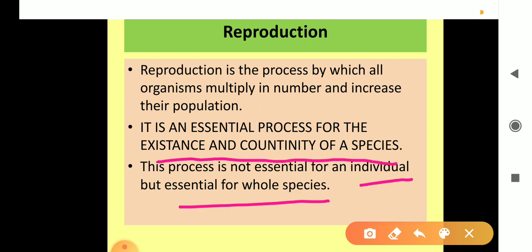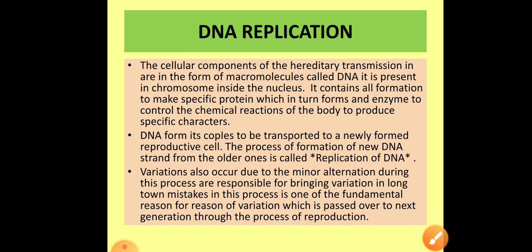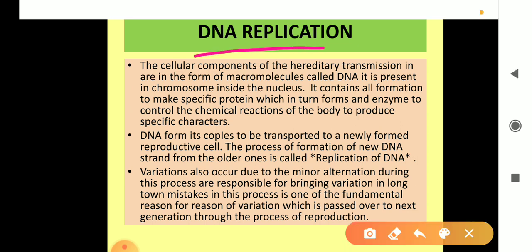The continuity of life on the earth from its origin to the present day has been possible only due to reproduction. Now, in reproduction there is an important process called DNA replication. Replication means to make its own copy, right?